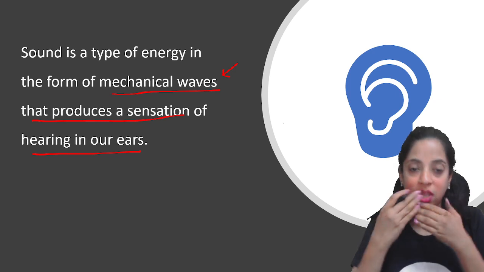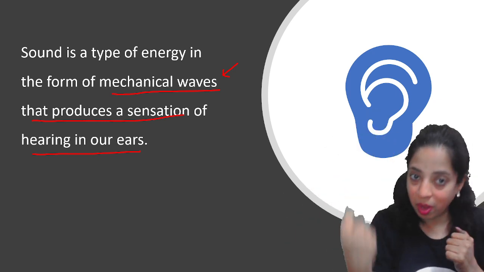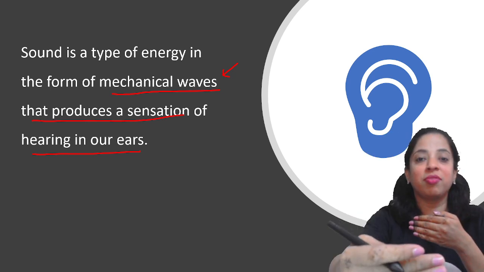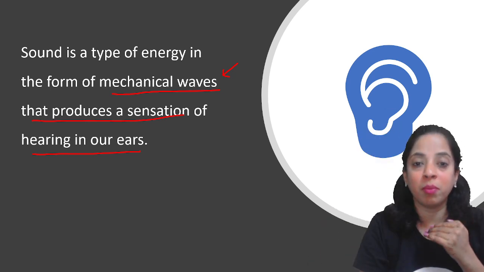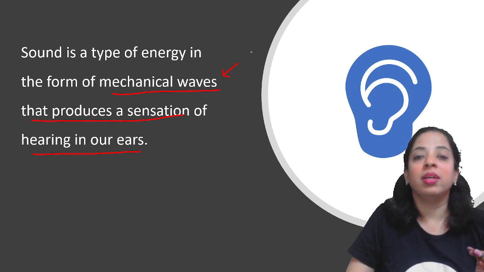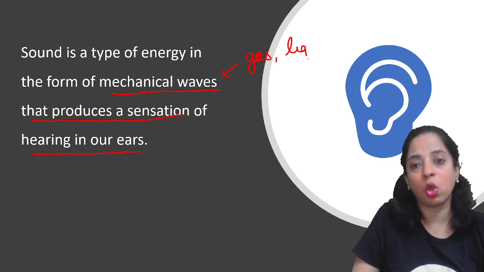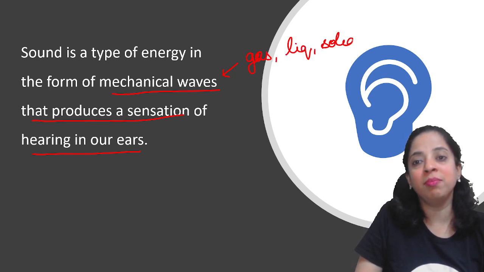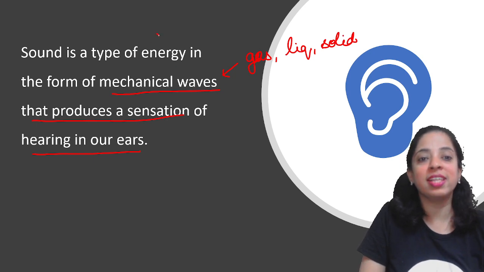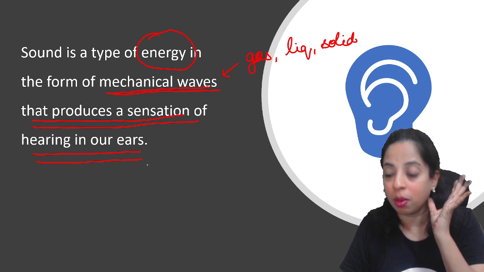So when I'm talking, there has to be a medium, air, then only the recorder is going to record my voice, or if you are sitting in front of me, then you are able to hear my voice because there is air in between us. Okay. So the medium can be air, that is gas, liquid or solid. Okay, if there is a medium, then only it will travel. So sound is a type of energy in the form of mechanical waves that produces a sensation of hearing in our ears. We are able to hear.